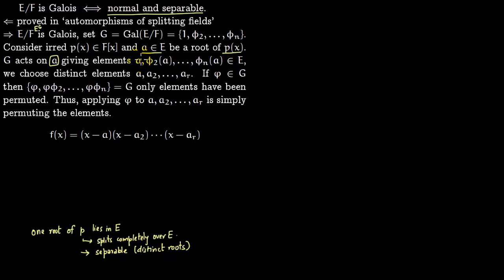So phi1 acts on a and gives you a, then phi2 a, phi3 a, all the way to phi n a. You have these n elements here, but out of these n elements maybe there are fewer distinct elements. Maybe all of them are distinct, maybe fewer are distinct, but you just choose the distinct elements, which are a, a2, all the way to ar.